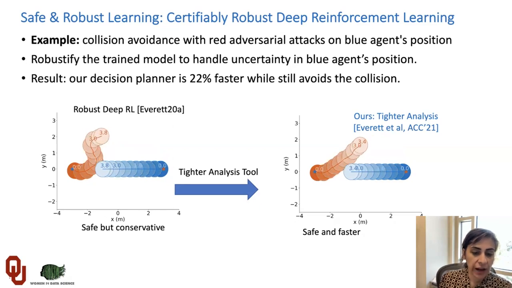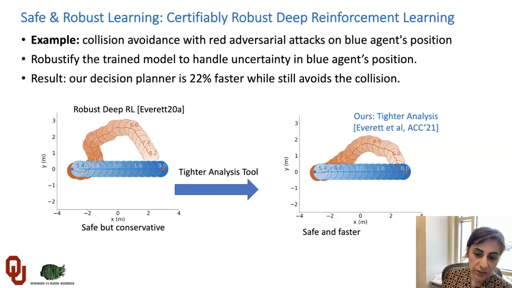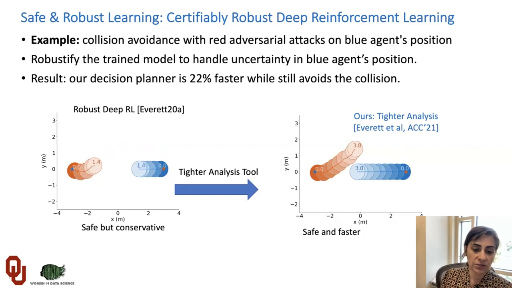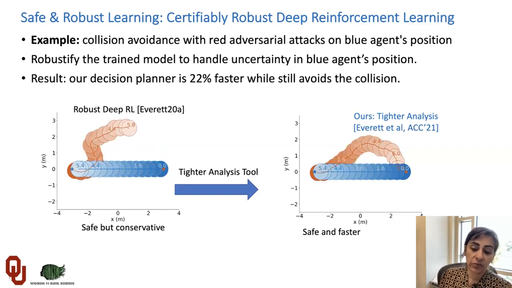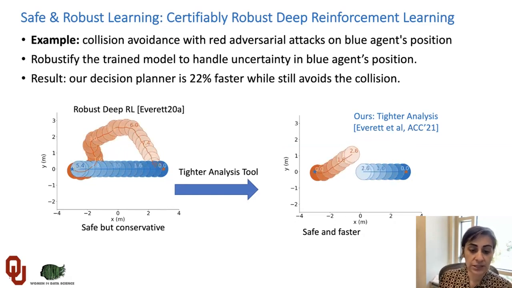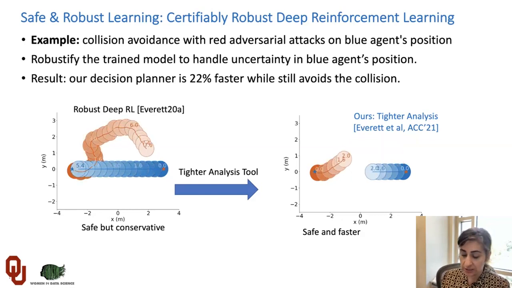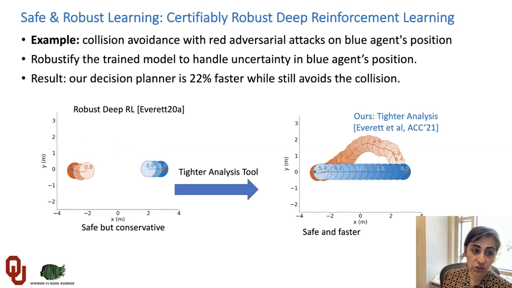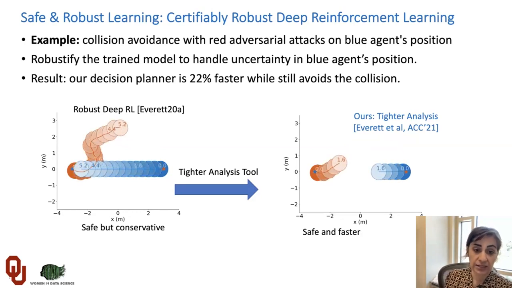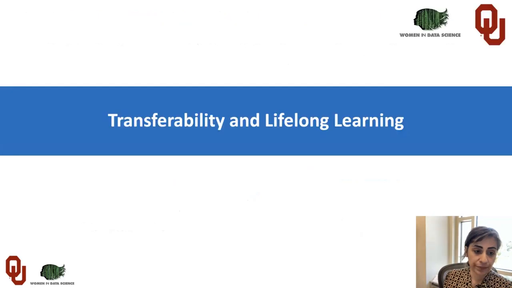On the other side, our algorithm shows an improvement in conservativity. So we have a less conservative algorithm. It follows the shorter path, but still avoids the blue agent, an adversarial agent that tries to hit our red agent. And we show that our algorithm is 22% faster than the previous algorithm.